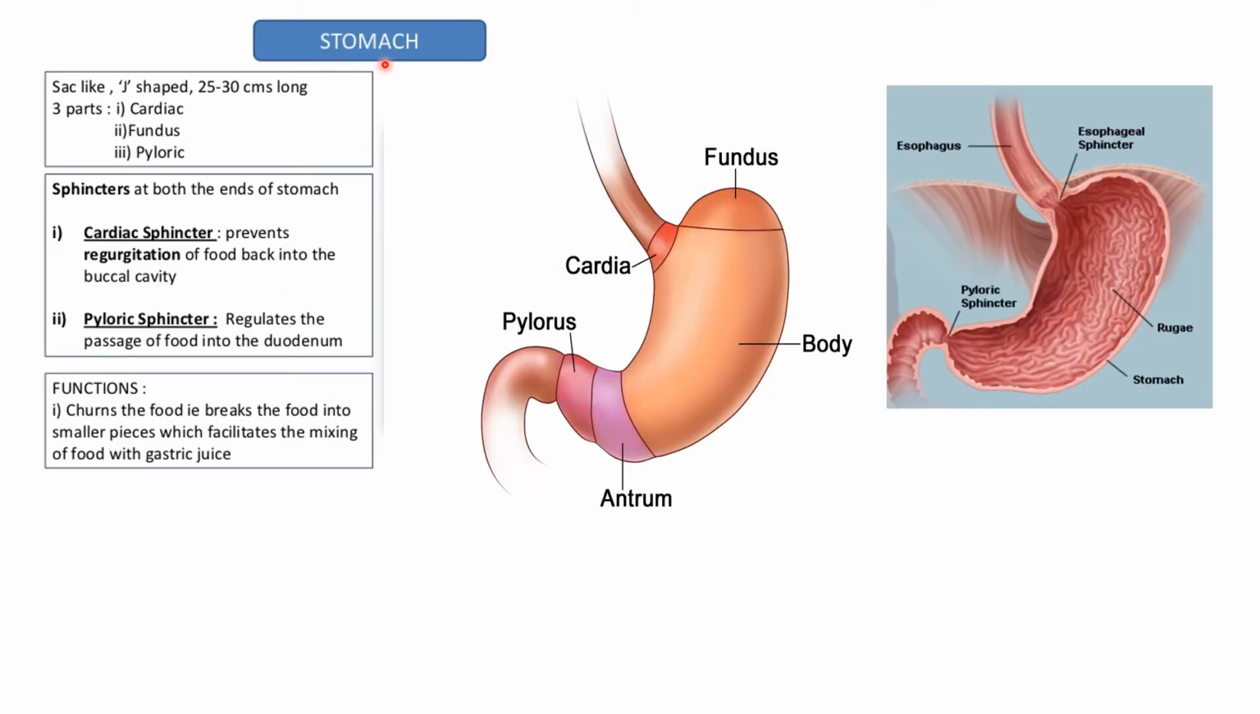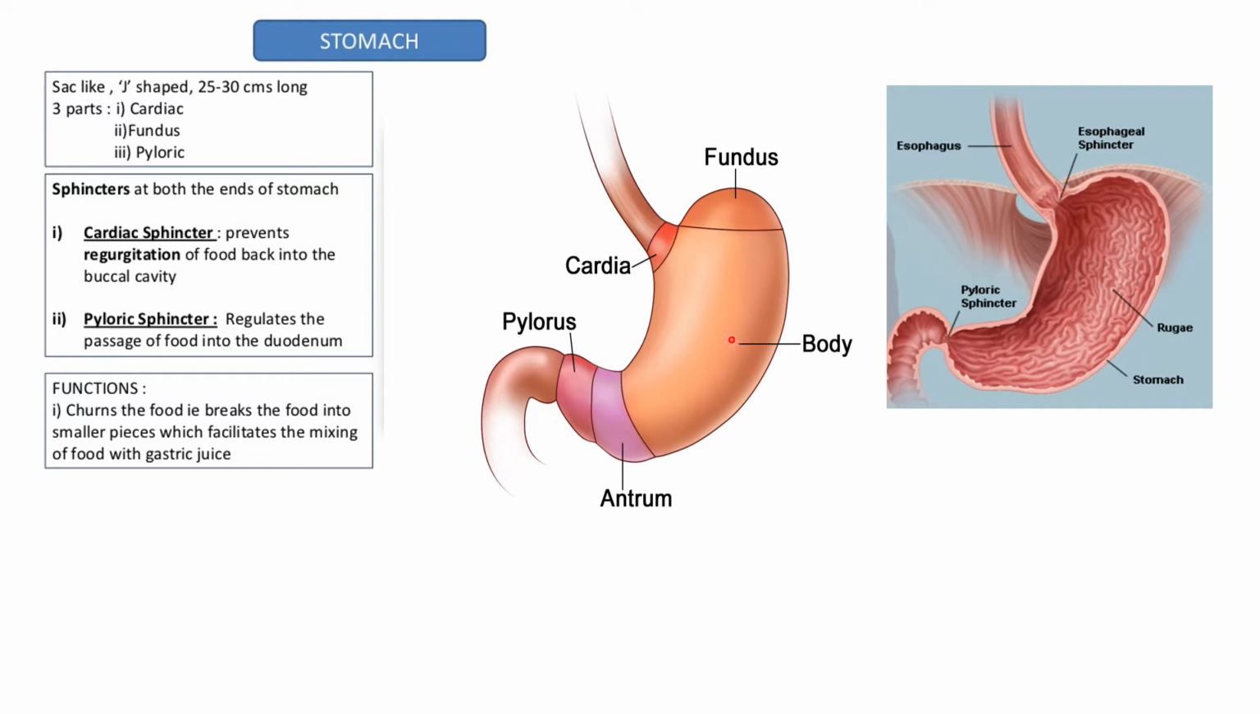The esophagus leads to the stomach. The stomach is a sac-like J-shaped structure which is 25 to 30 centimeter long. It is formed of the cardiac part, fundus part, body part, and pylorus part. Now there are two sphincters attached. The first is the esophageal sphincter and the second is the pyloric sphincter. The esophageal, also known as the cardiac sphincter, prevents regurgitation of food back into the buccal cavity, and the pyloric sphincter regulates the passage of food into the duodenum.